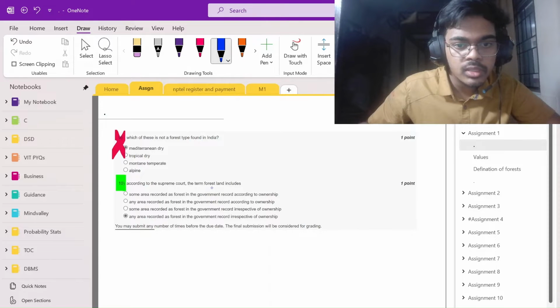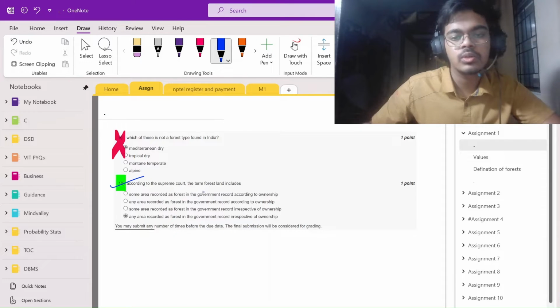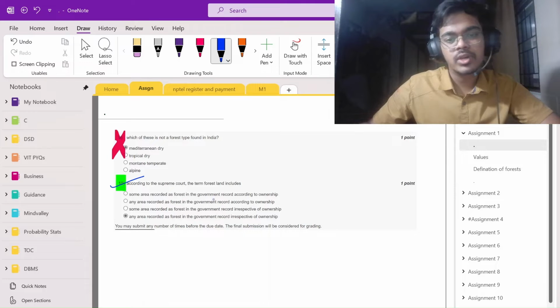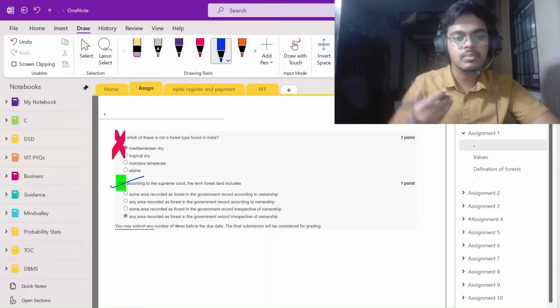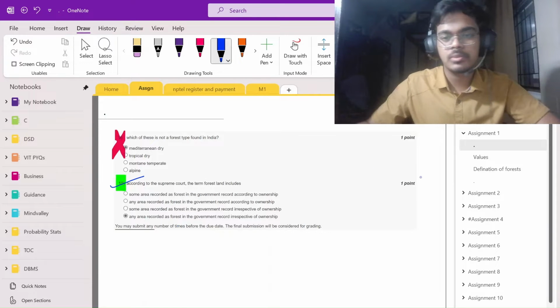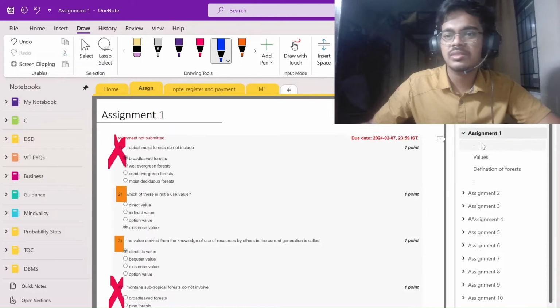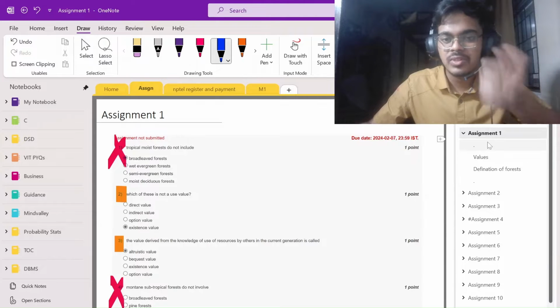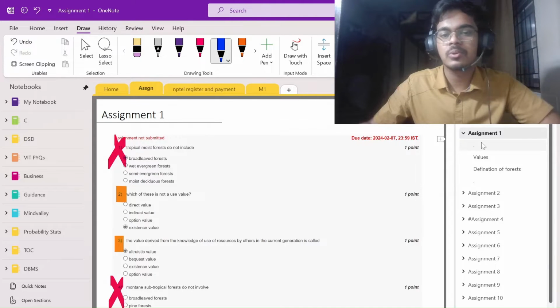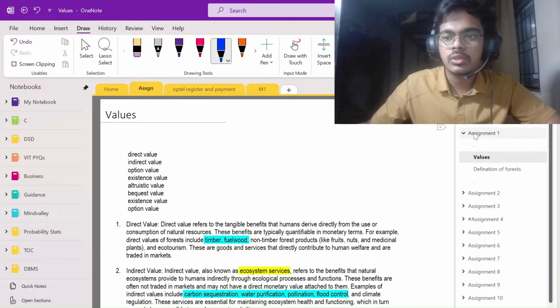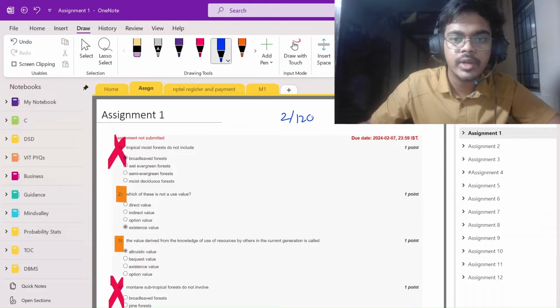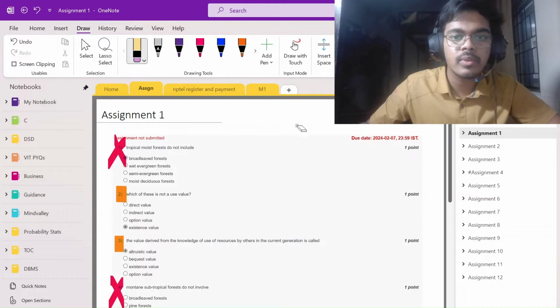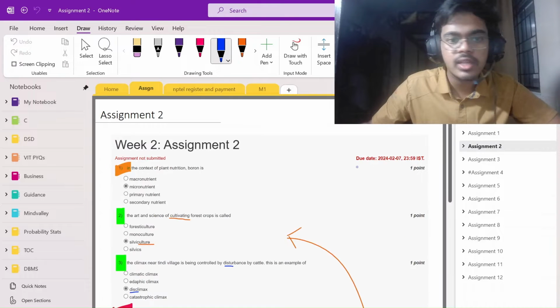According to the Supreme Court, the term forest land includes. So this is the definition. I marked it green because it's logical. Forest land means any area which is recorded as forest irrespective of ownership. It's just a definition. I mark it as easy because it's the very basic first concept of the video which I have done. So two questions done out of 120. Okay, so let's move to the next assignment.